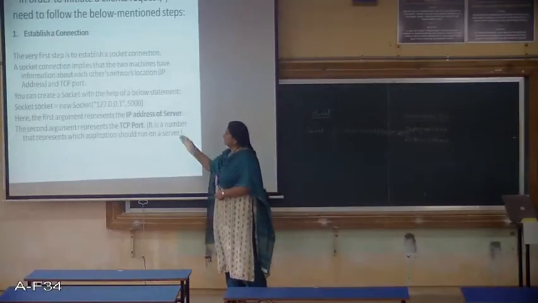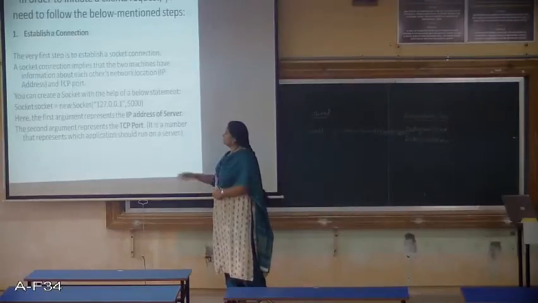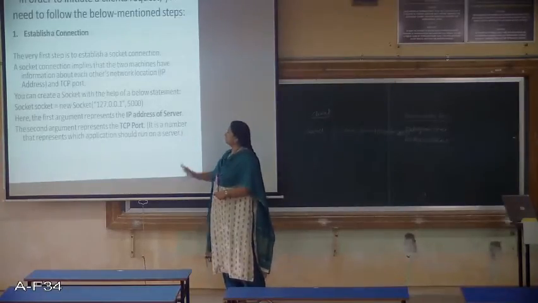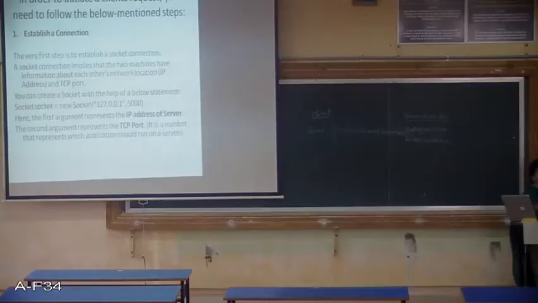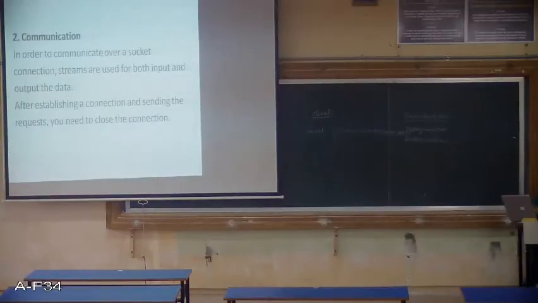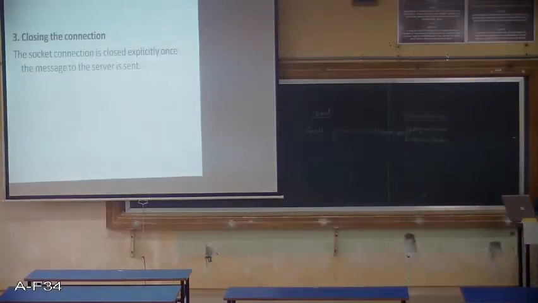Fine. So this is what is there in the slide. The first argument represents the IP address of the server and the second argument represents the port, that is the TCP port. Once you've established this connection, the next step is communication. In order to communicate over a socket connection, we need streams. Streams are used for both input and output. After establishing a connection and sending the request, you need to close the connection. The socket connection is closed explicitly once the message to the server is sent.